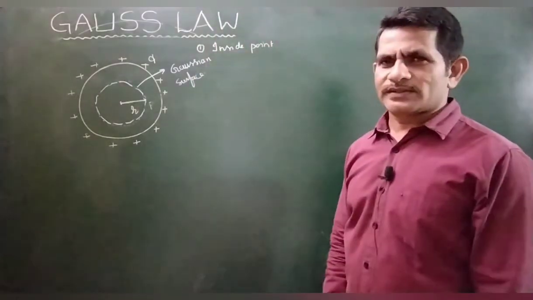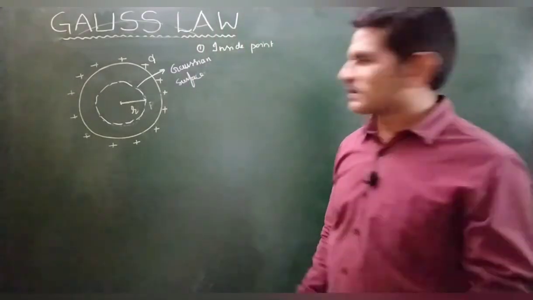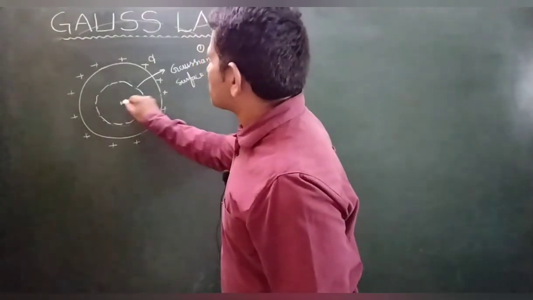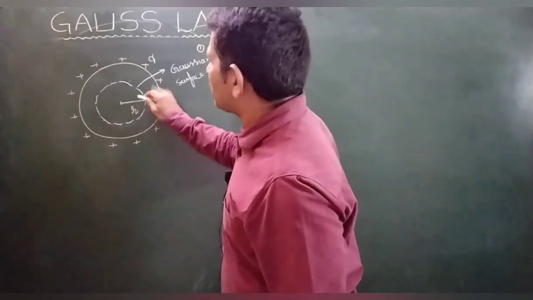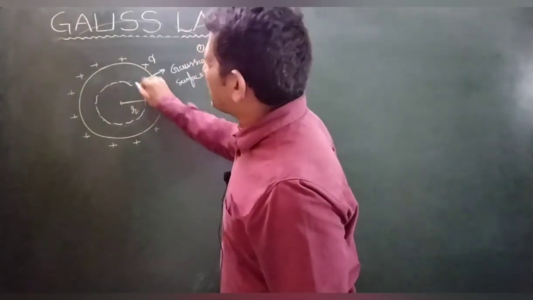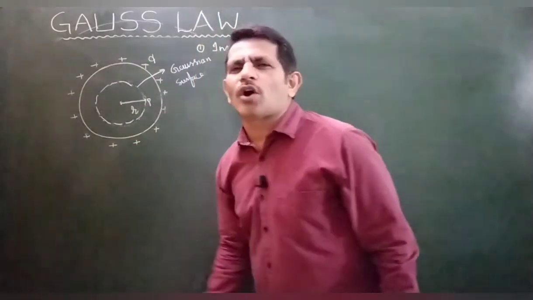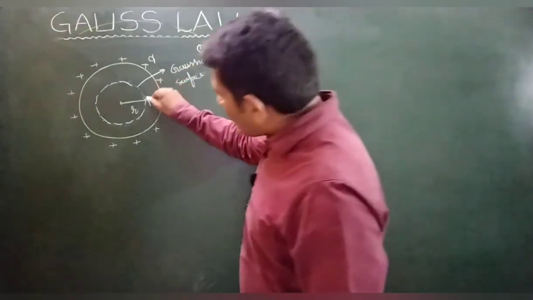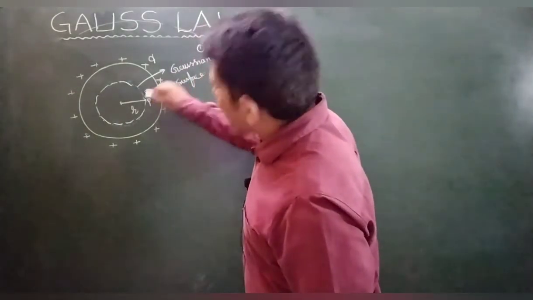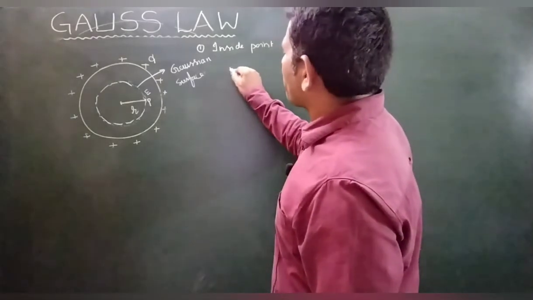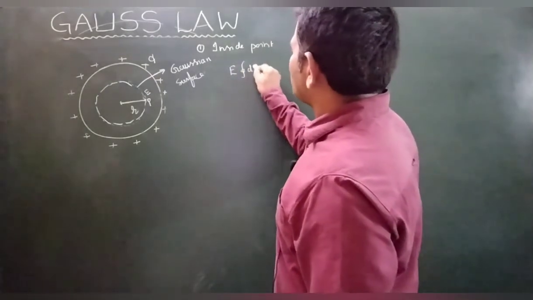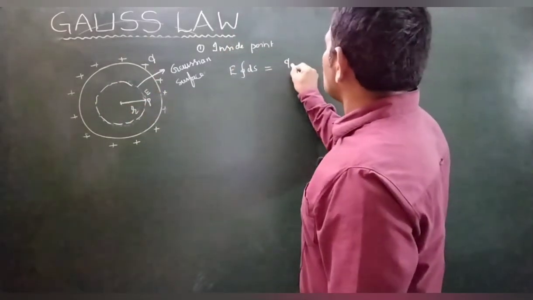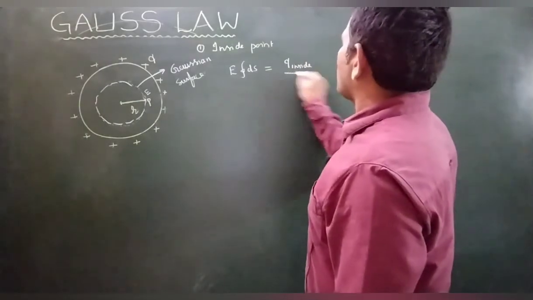This Gaussian surface we have drawn. How have we drawn the Gaussian surface? If you want to find the electric field intensity at point P, from the center to point P the distance is taken. With this distance I have drawn one imaginary surface in the shape of the object, right? Now the electric field intensity at point P is assumed as E, and for the closed Gaussian surface, the flux is equal to Q inside by epsilon naught.